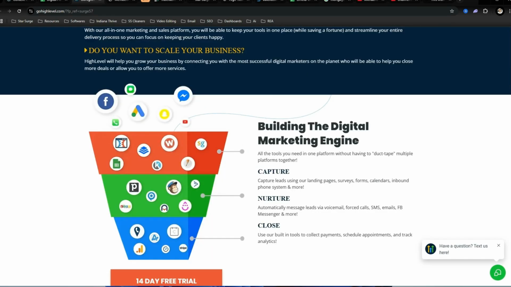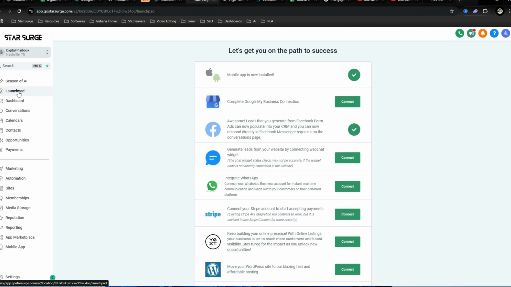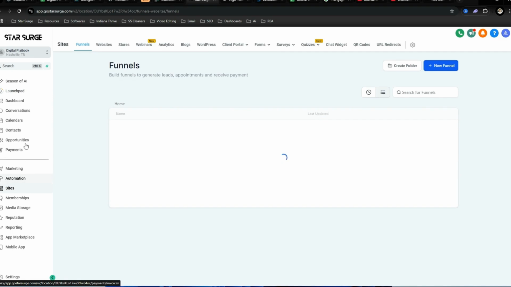But once you get this tool, you get taken to a screen like this, and this is your account. And the three areas that we're going to be talking about is going to be marketing, automations, and sites. Sites is going to be where you're going to be able to build your funnels and your websites. Automations, that's where you're going to build your sequences, AI automations. And then marketing is where you're going to be able to schedule out all the done for you short form content. So first, let's go into sites.